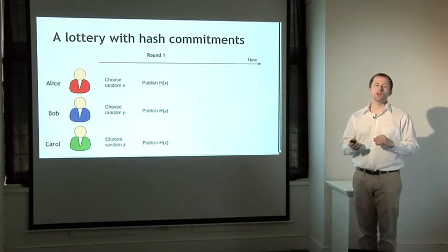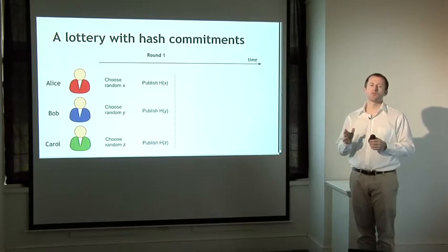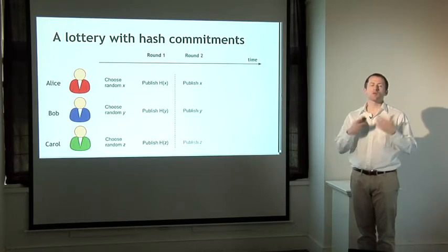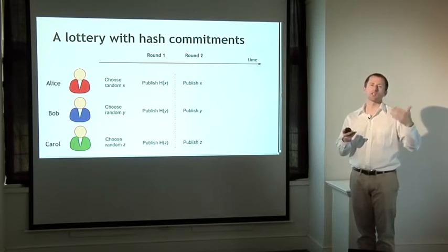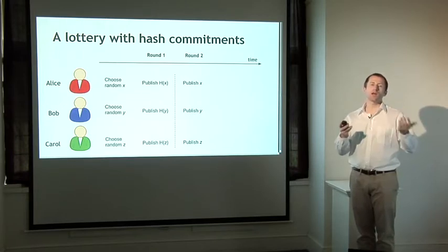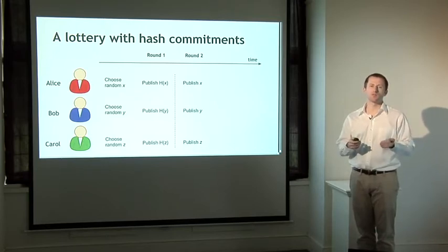Now, we have to make sure that the second phase happens strictly after the first phase is over. So after everybody has committed to the randomness that they chose, we'll have a second round where everybody reveals the random number that they've committed to. And of course, everybody should check that those values that they reveal actually match the hashes that they published earlier and that the commitment was actually valid. But assuming that happens, now everybody has published this random number that they all chose independently.